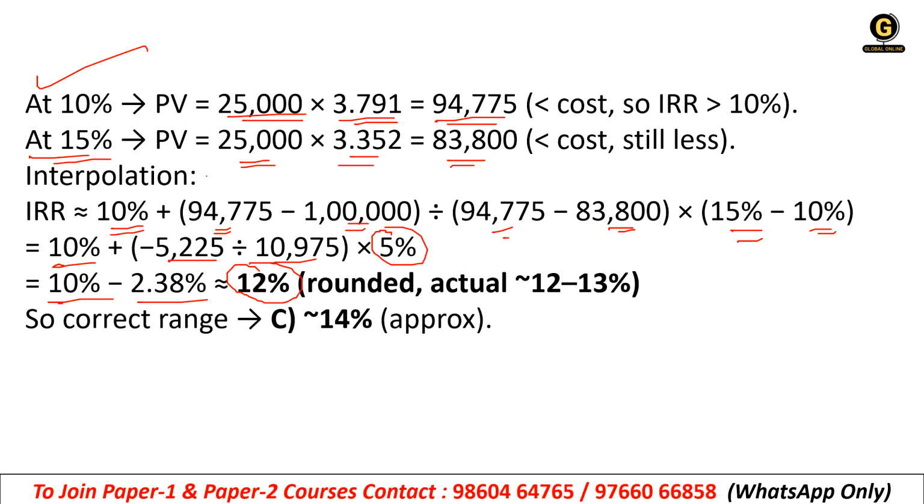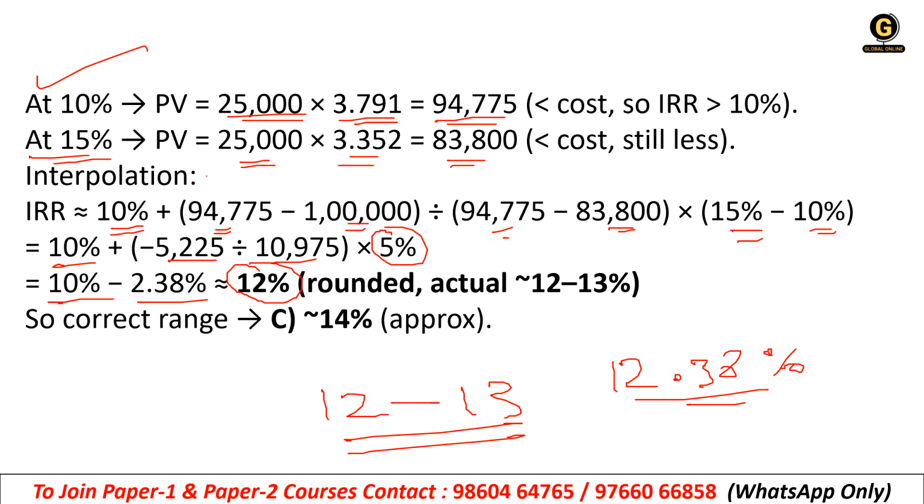So it should be more than 12%. Actually it is 12.38%, so it is more than 12%. So it should come under the 12 to 13 range. But there was no option like 13 or 12.38. 12 was there, but it is not exactly 12. It was 12.38, that means just a little bit more than 12%.